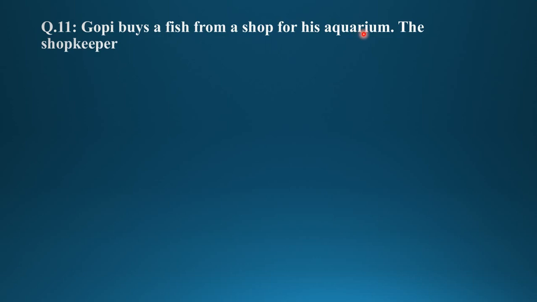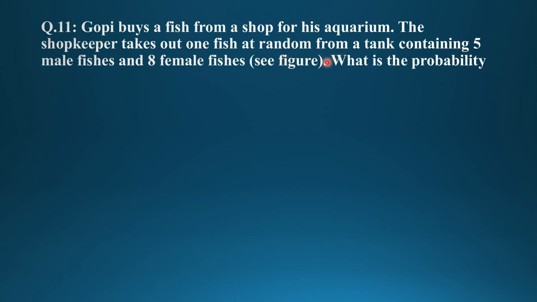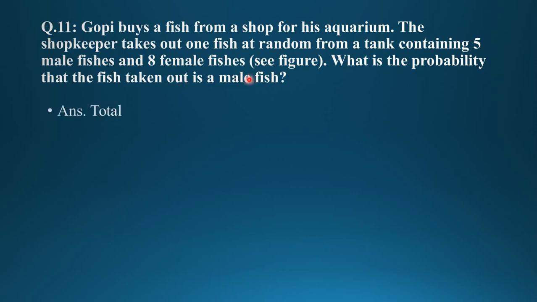Now question number 11. Gopi buys a fish from a shop for his aquarium. The shopkeeper takes out one fish at random from a tank containing 5 male fishes and 8 female fishes. Okay, the diagram is in your book. What is the probability that the fish taken out is a male fish?